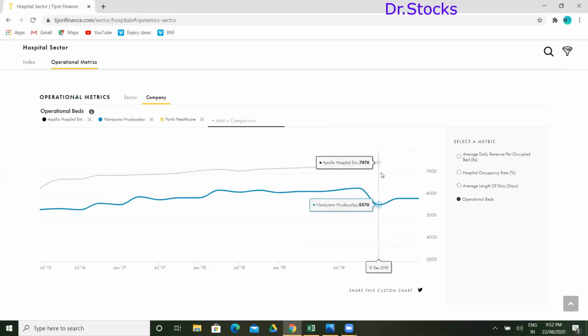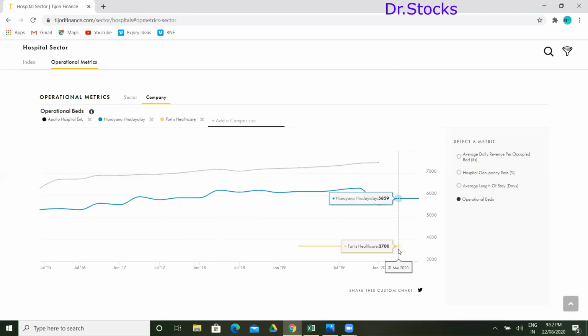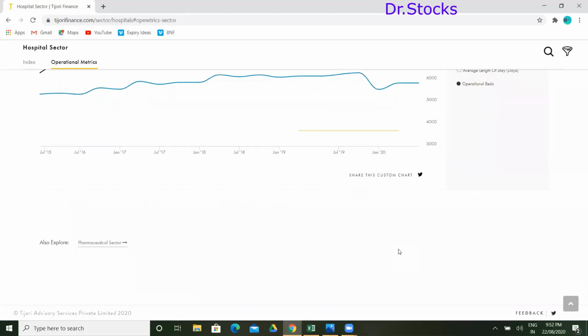Operational beds, that is the total number of beds available, right? Apollo is the leading one, and after that it's Narayana Hrudayalaya with 5859 beds, and after that it's Fortis Healthcare, with close to 3,000 beds. So this is the data I was looking for, and I got that.